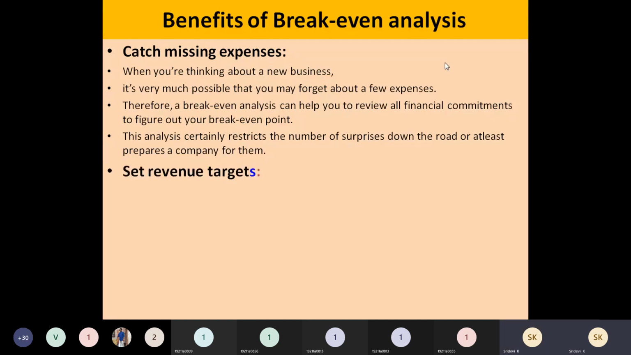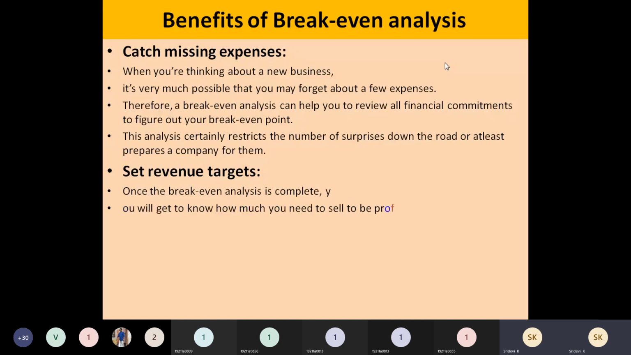And coming to set revenue targets, for example, if you want to earn a certain level of amount by selling your product to make you profitable, you will have a certain target. Let us say we are starting a new business. For this day or for this week, I need to earn 1 lakh rupees. That target will be there. How to reach that 1 lakh rupees can be done by using this break-even analysis.